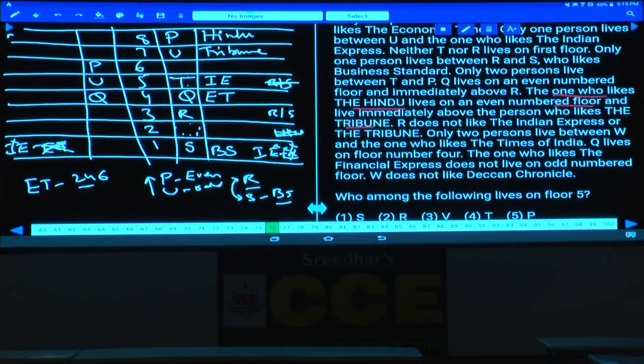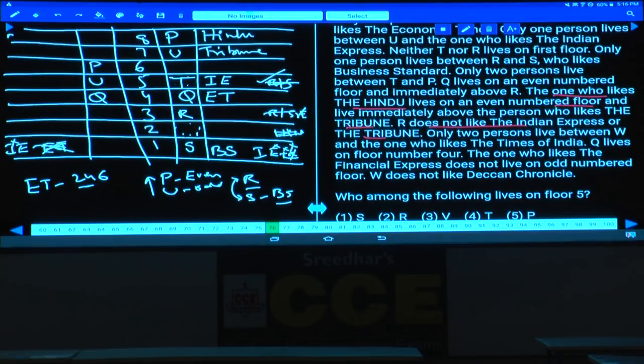And economic times, R does not like Indian Express or the Tribune. Indian Express here also is ruled out. Indian Express cannot be on the first one, cannot be on the second one, cannot be on the third. Now we are left with either the second or the sixth floor, isn't it? Indian Express must be either the second or the sixth floor. Indian Express already given here, fifth floor.